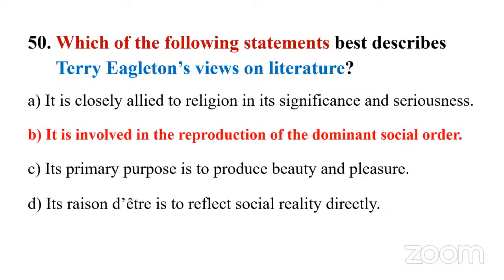So answer B, literature is involved in the reproduction of the dominant social order, because sometimes literature also represents the elite social order. So Terry Eagleton was initially against literature and its purpose. Then he actually changed his point of view. He believed literature can also make an impact on the social order.